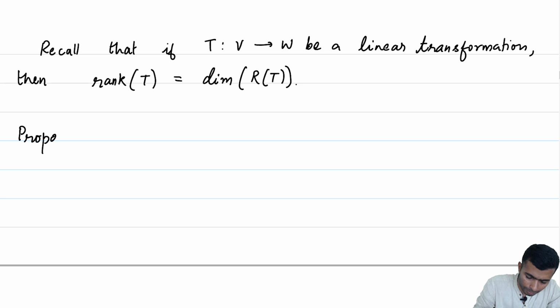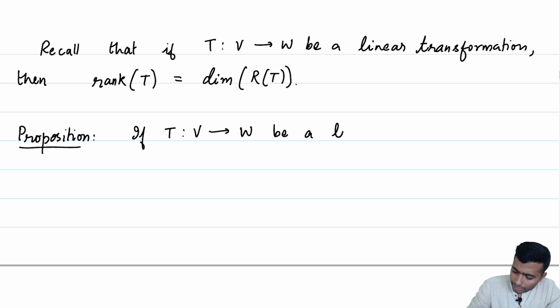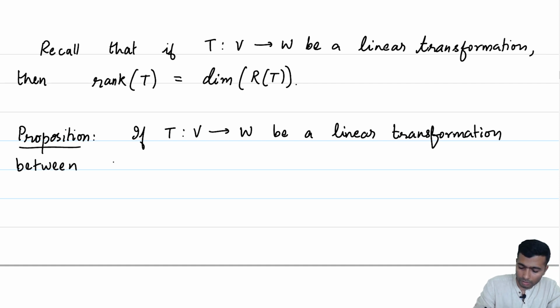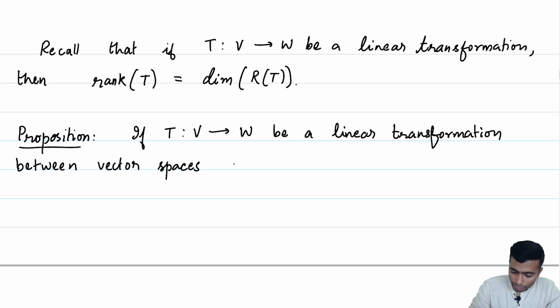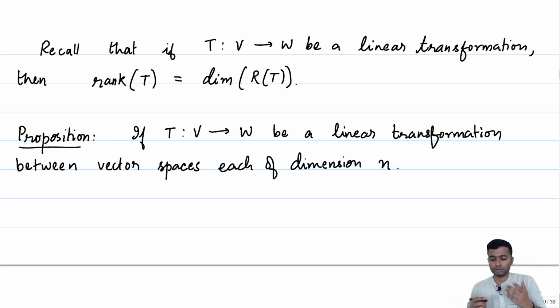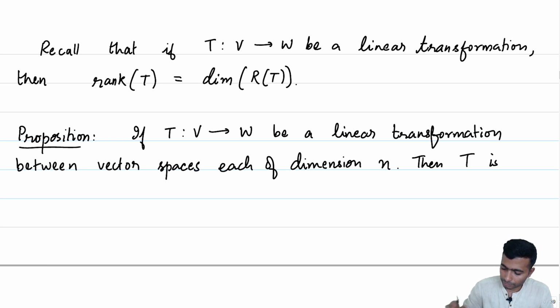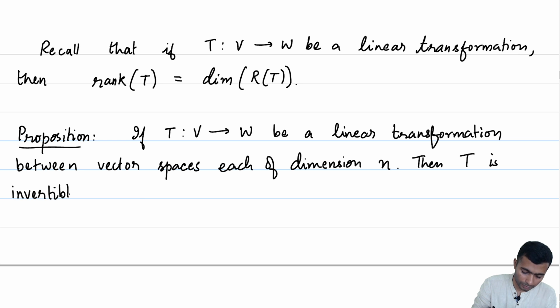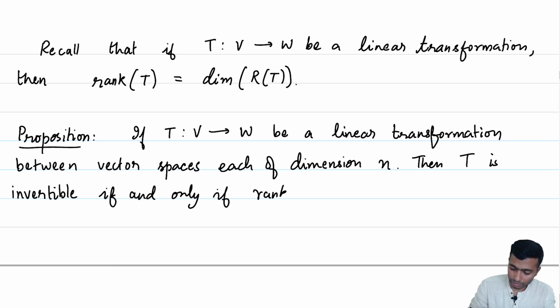Proposition: if T from V to W is a linear transformation between equidimensional vector spaces, say between vector spaces each of dimension n, then T is invertible if and only if rank of T is also equal to n.